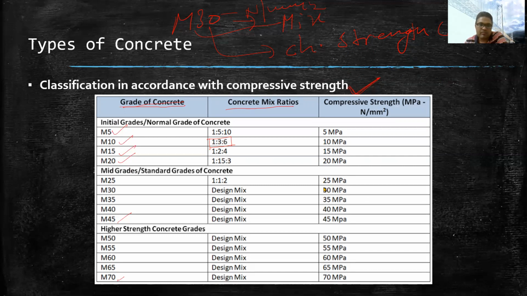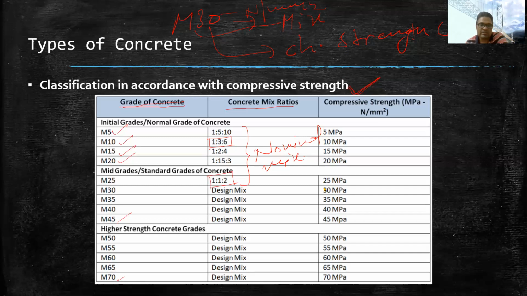Here you can see up to M25 grade of concrete the ratio is defined, and that is why up to this one we call them nominal mix, which means ordinary mix. Above M25 grade concrete, the ratio cannot be defined just like that.